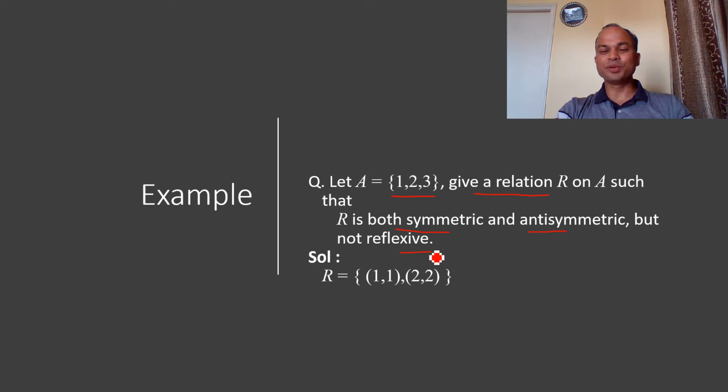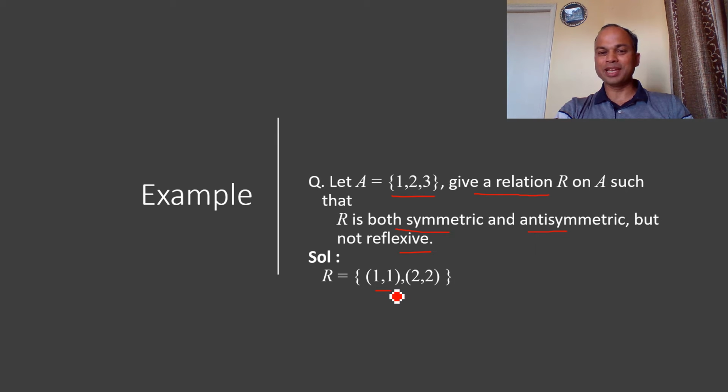If you are talking about the antisymmetric, then we have to refer to less than or equal to, or greater than or equal to. In this case, we are talking about symmetric and antisymmetric. From symmetric, we are deriving equals. From antisymmetric, we are deriving less than or equal to. The common part here is equal. Therefore, the pair should be in equality form.